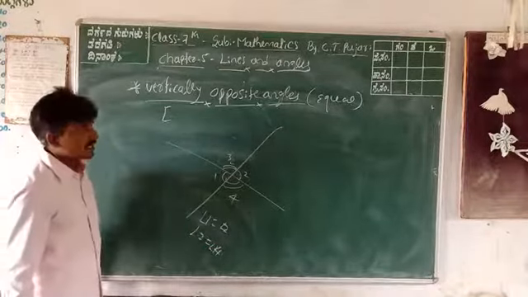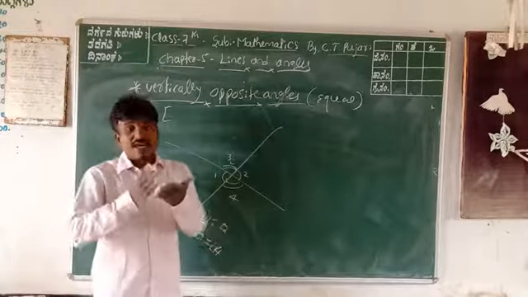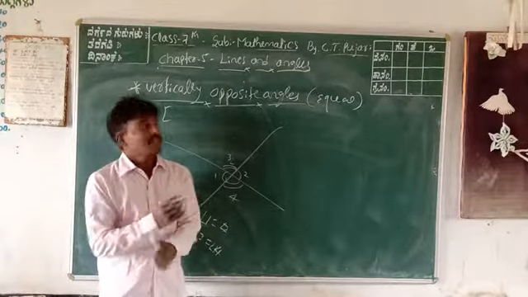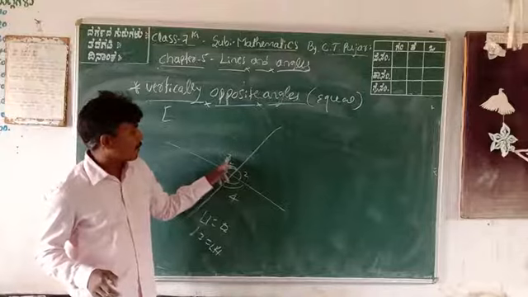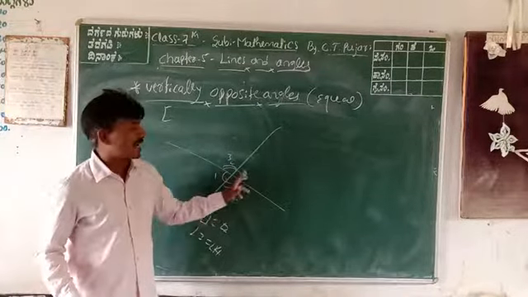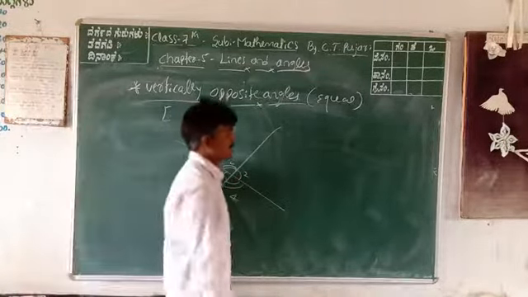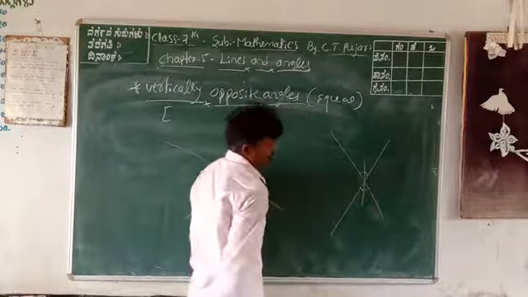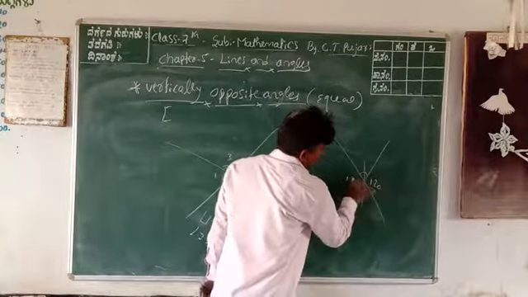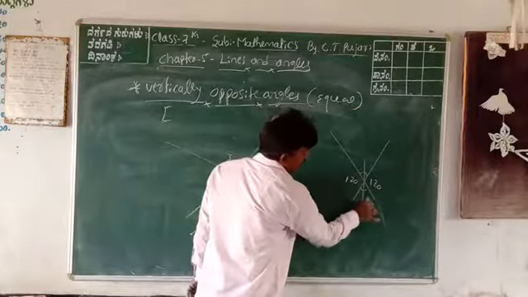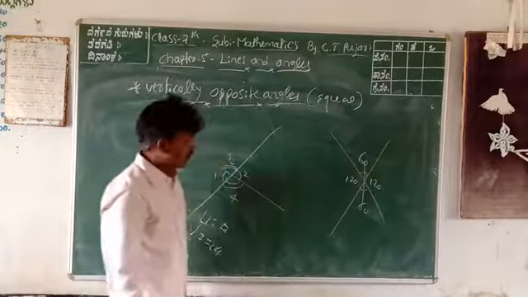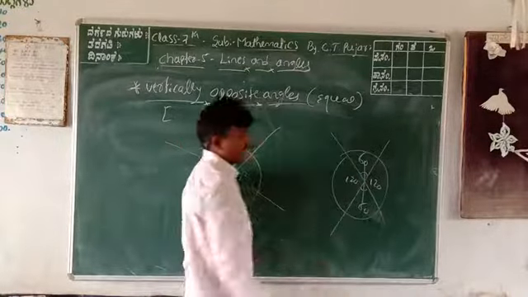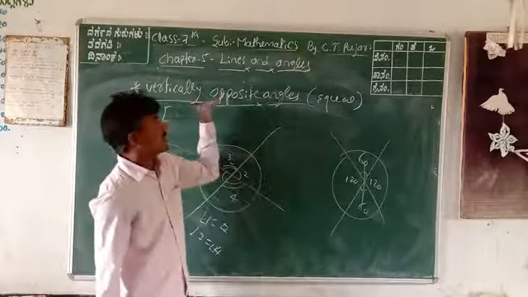Vertically opposite angles: when two rays or lines intersect at a point, they form so many angles, and only the opposite angles are equal. This is the concept. These two opposite angles are equal. These two are equal, 120 degrees and 120 degrees. This is 60 degrees and this is 60 degrees. The sum of all four angles is equal to 360 degrees, but opposite angles are equal. These are all vertically opposite angles.